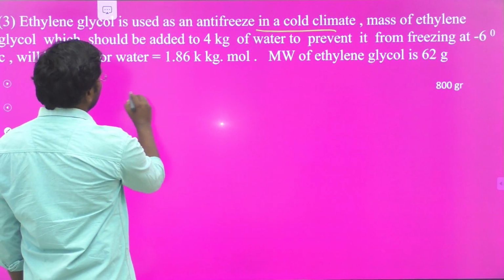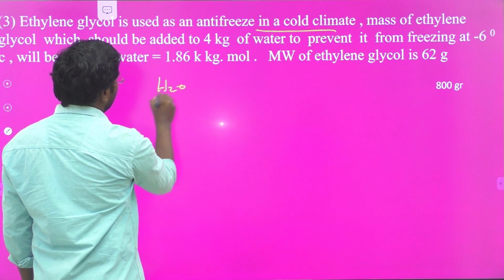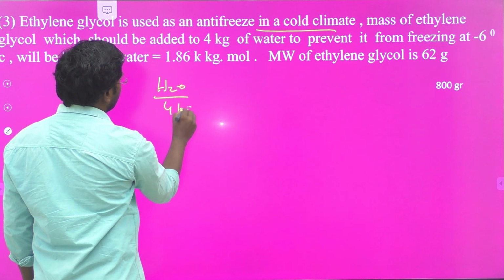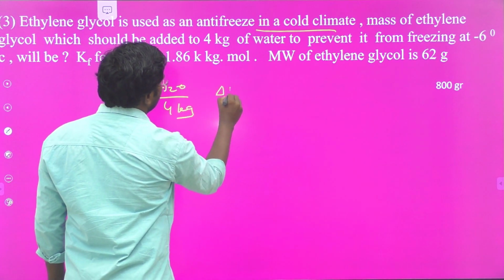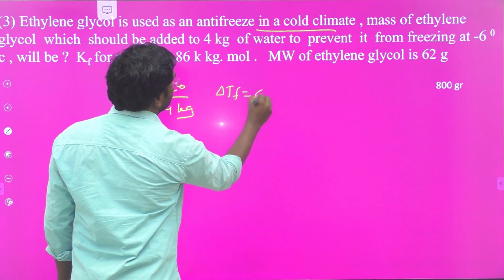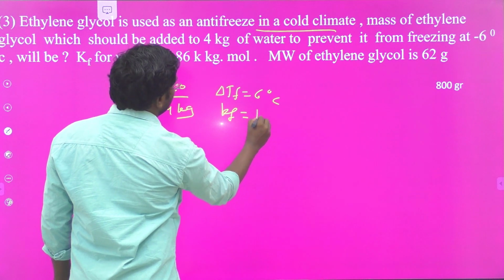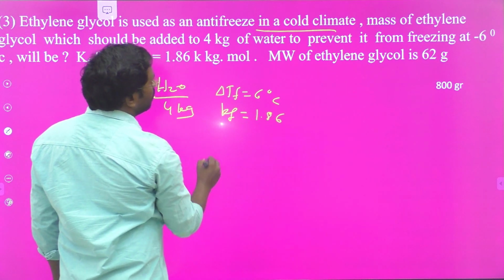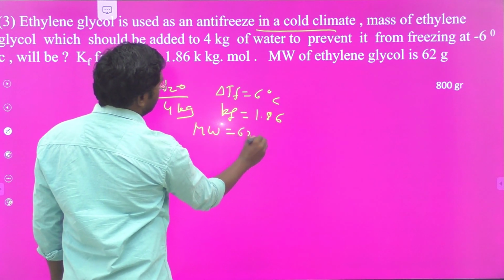Here water is the solvent, water mass is 4 kilograms. And the freezing point depression ΔTf is also given. ΔTf is equal to 6 degrees centigrade, Kf is 1.86, and the molecular weight of ethylene glycol is equal to 62.